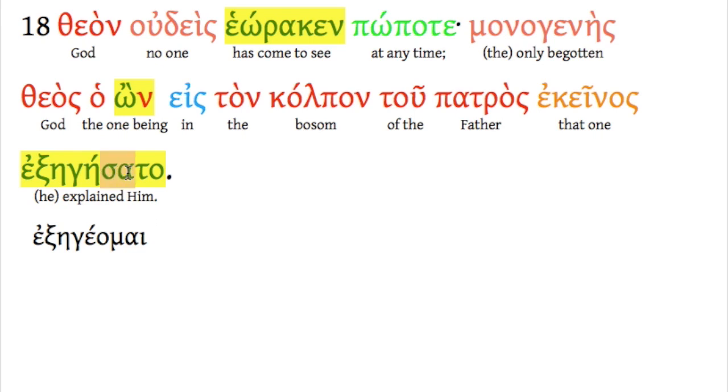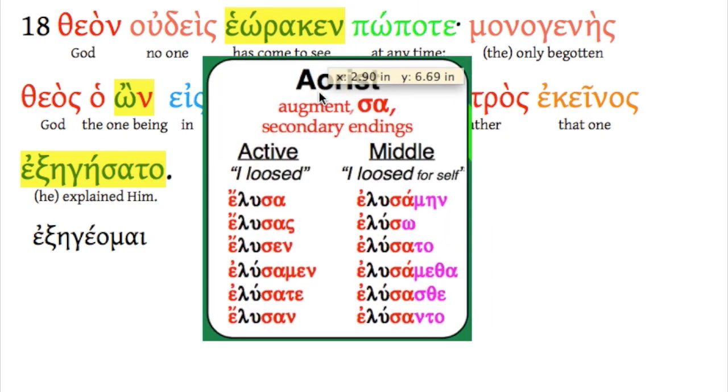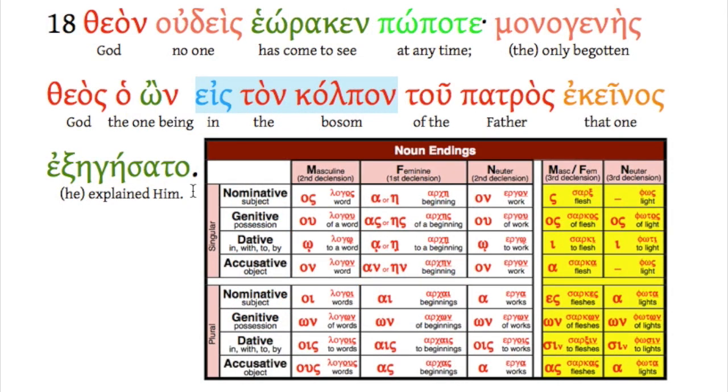Exēgēsato. Well, what kind of verb are we looking at here? We see the sigma alpha, we're thinking aorist. We see sato, we're thinking aorist middle, right? Sato. And sure enough, that's exactly what this is. It's deponent, from exēgeomai, in the aorist is exēgēsato. He explained him. Now let's just look at the case endings here. Theon, accusative, right? Accusative singular masculine. So no one has come to see God. God receiving the action. We see God.